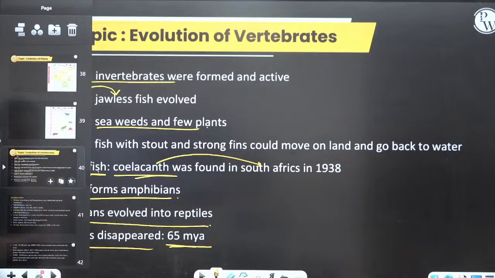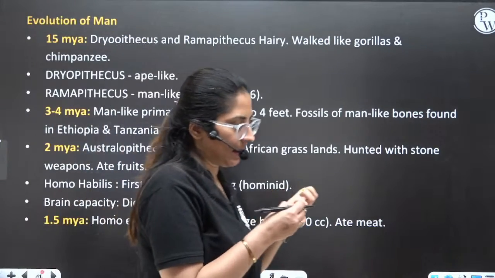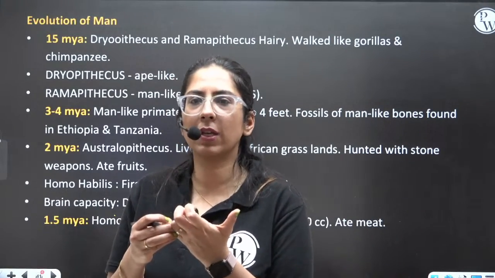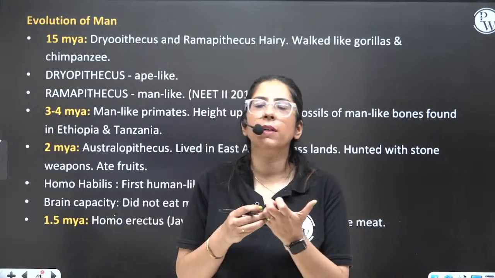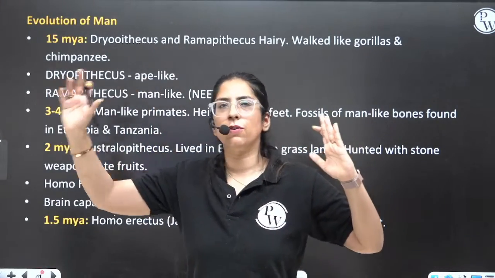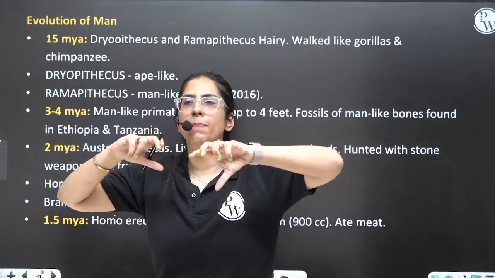Okay buddies, now we have to discuss the evolution of man. Last topic of this chapter. Then we will do some questions. Okay? Everybody, first of all, write down this came first and this came later on. I mean to say the sequence, starting from the Dryopithecus to Ramapithecus.